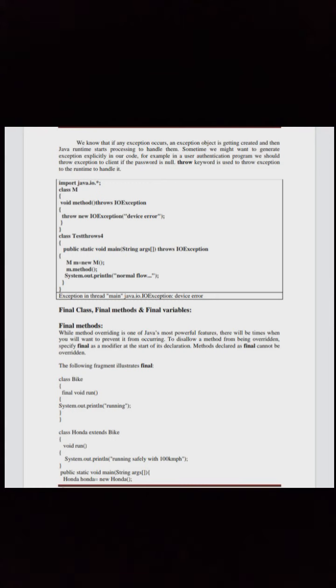Now let us see final class, final methods and final variables. Final methods. While method overriding is one of Java's most powerful features, there will be times when you will want to prevent it from occurring. To disallow a method from being overridden, specify final as a modifier at the start of its declaration. Methods declared as final cannot be overridden. The following fragment illustrates final. See here.